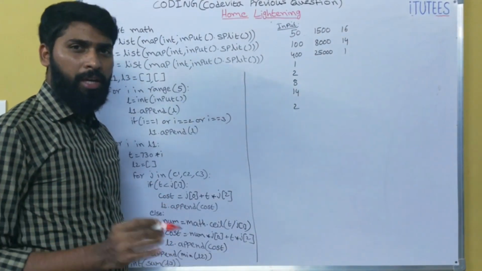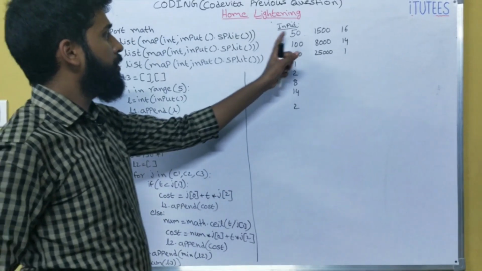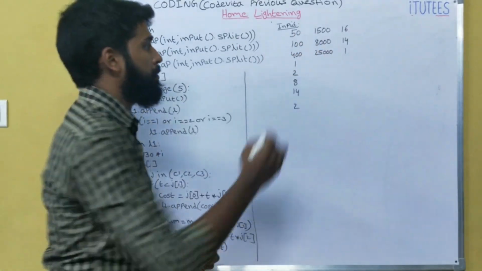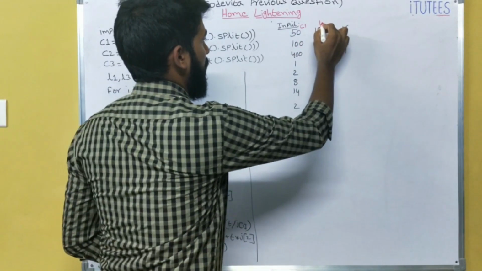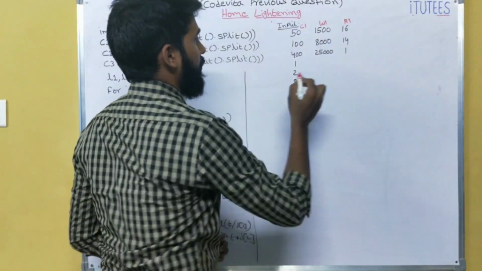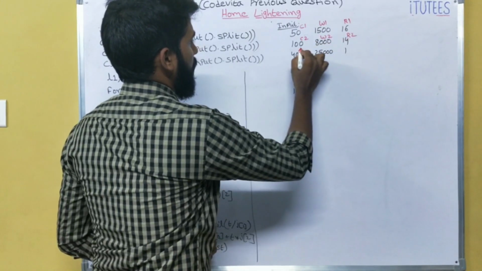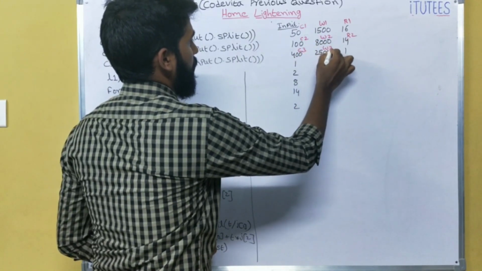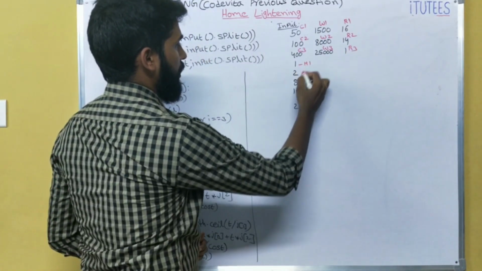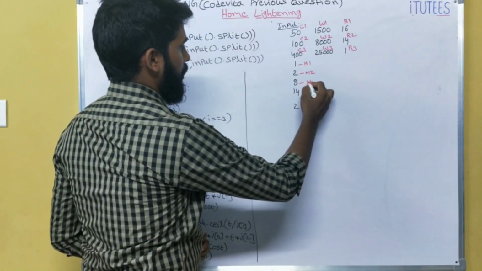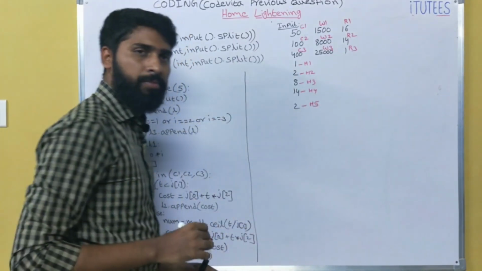Now we are going to see the program. So this is the input we are going to give. So 50, 1500, 16. That means this is C1, this is W1, this is R1. C2, W2, R2. C3, W3, R3. So these are H1, H2, H3, H4, H5.